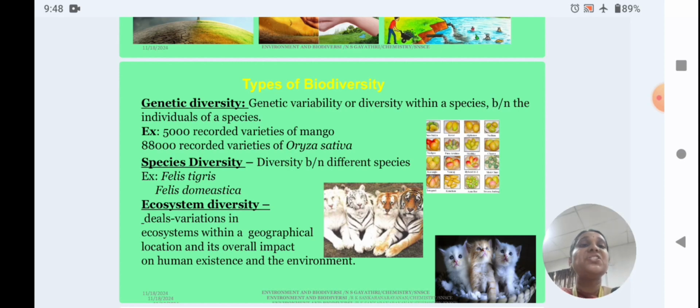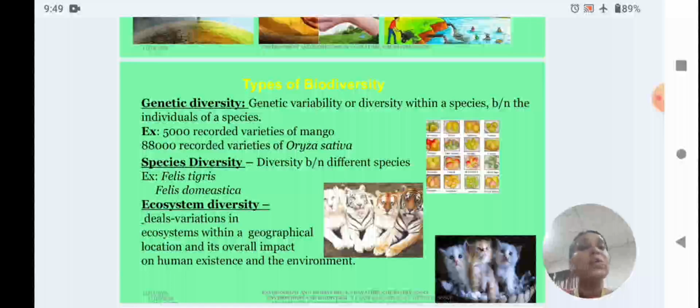And species diversity is between species. Genetic diversity is within genetics, while species diversity is between different species. Felis tigris, Felis domestica, elephant, tiger, these and all are called species biodiversity.